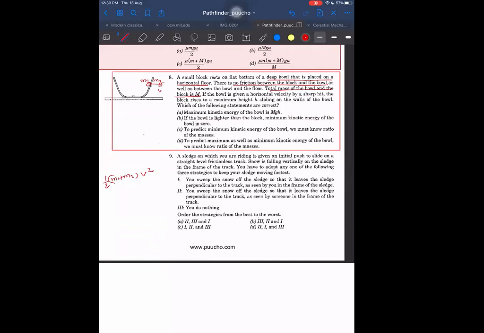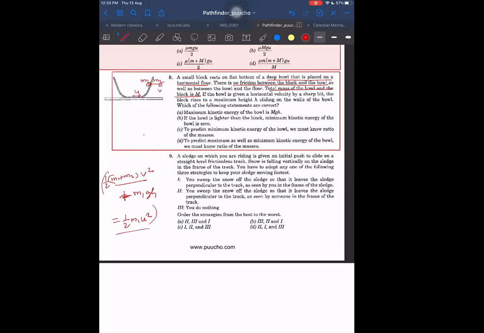This concept of relative velocity becoming 0 at the highest point we are using in several places. Yesterday also I told you some diagrams where this kind of situation was there. At the highest point, velocities become 0 with respect to each other, because with respect to one, the other has to come to rest momentarily. So relative velocity should become 0, same velocity. This is equal to, it is coming, this plus m1 gh, and that should come from initially just half of m1 u squared. Initially only this has velocity u, so it should come from this.